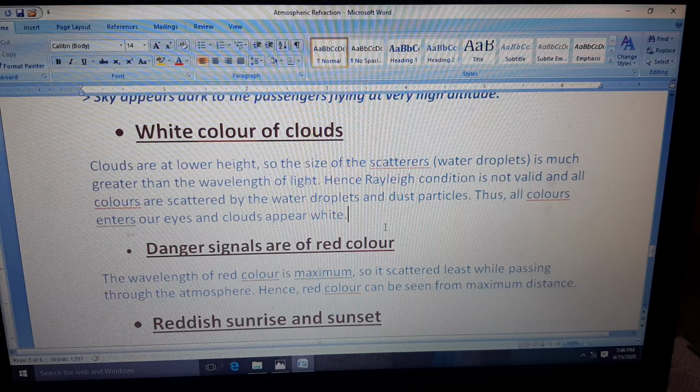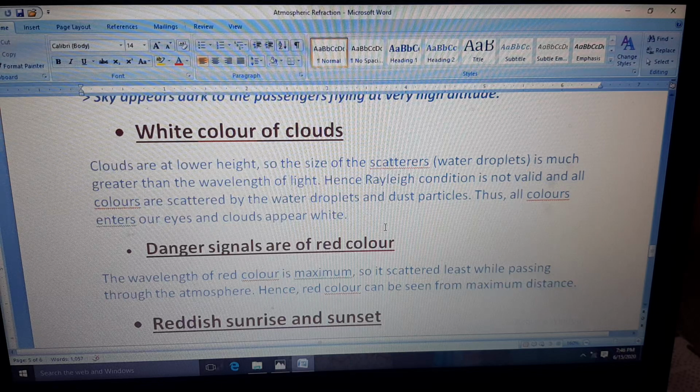Now, why are danger signals of red color? See, we know that the wavelength of the red color is the maximum. That is why its scattering will be least. Since its scattering is least, it will scatter less while passing through the atmosphere. So if it does not scatter, it will come directly to our eyes. And when it comes directly to our eyes, it will appear more bright. That is why the danger signals are of red color, so that a person can easily catch that danger zone.